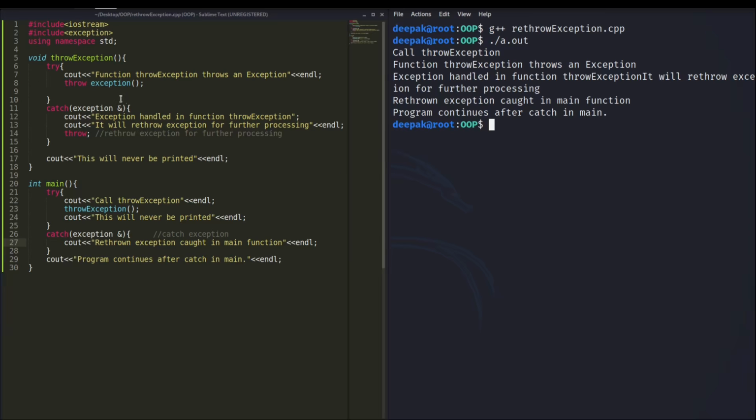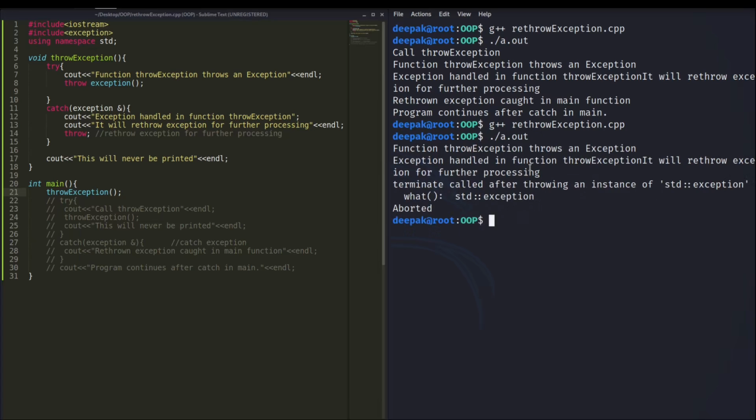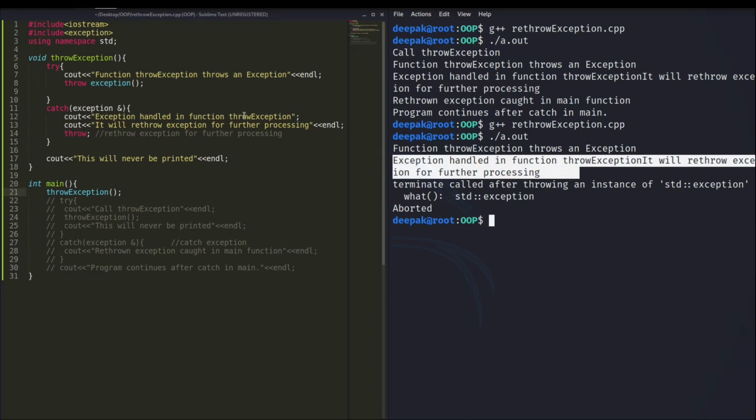Let's try one more thing here. We have this thing called throw exception. It is throwing an exception and it is again rethrowing the exception. So let me do one thing. Don't try to handle this exception in main. I will write it here and then try to compile this program, run it, and you can see "function through exception throws an exception," which is this message. "Exception handled in function through exception," it will throw rethrow exception, and all these things are printed.